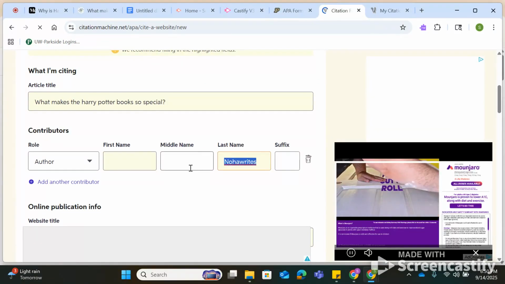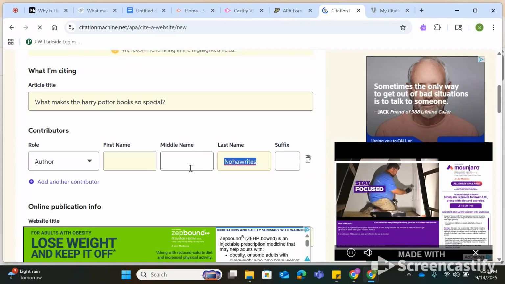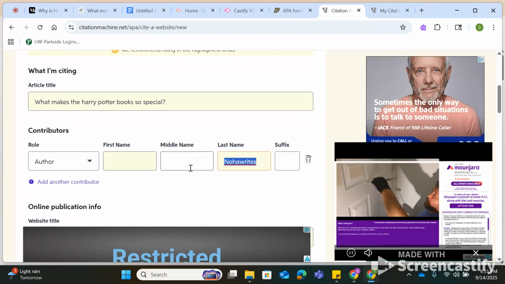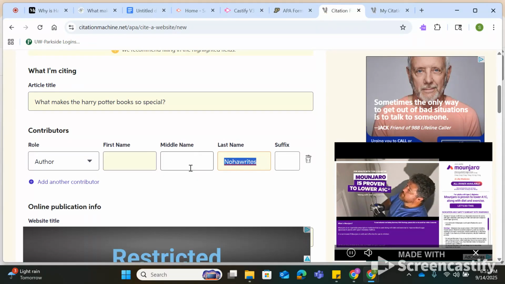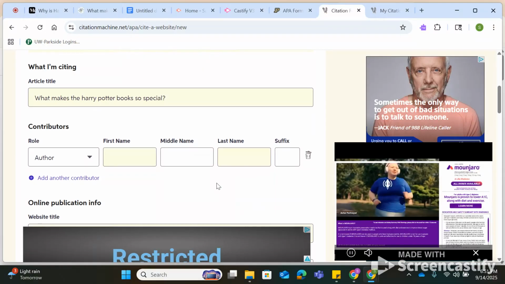I'm going to bet like $1 million that this author's last name is not Noah Wrights. Maybe his first name is Noah, but I don't know. What if it's an alias or something? I'm not risking it. You need to go in and check that the AI actually did a good job. I'm going to delete that. His last name is not Noah Wrights, okay?